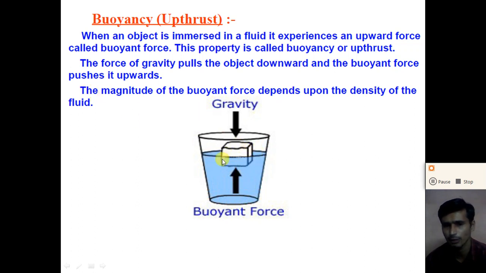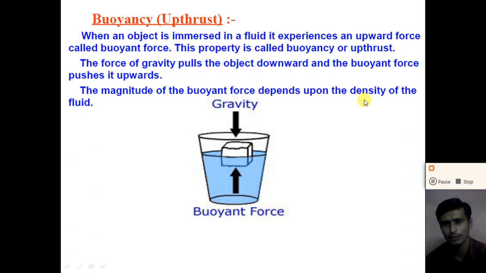When we place an object in the liquid, partially or fully, the force of gravity pulls the object in the downward direction. So the gravitational force on the object is in the downward direction, and the upward force exerted on the object by the fluid is called the buoyant force. So the buoyant force is in the upward direction. The force of gravity pulls the object downward, and the buoyant force pulls it upward.